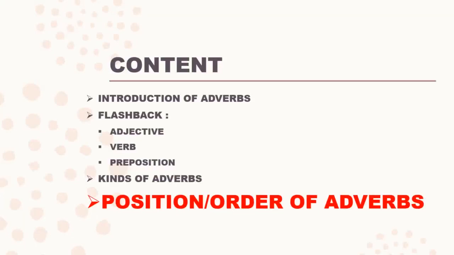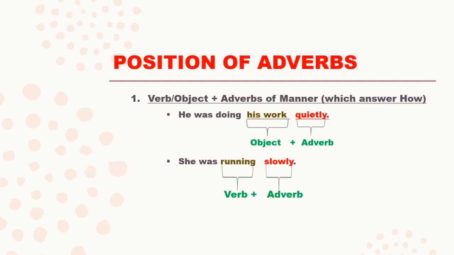Position of adverbs or order of adverbs. There are some important rules which we must remember while learning proper English. Here is the first rule. Adverbs of manner, which answer the question how, are generally placed after the verb or after the object. For example, he was doing his work quietly.